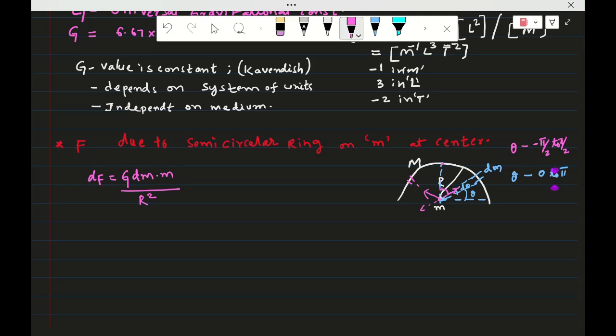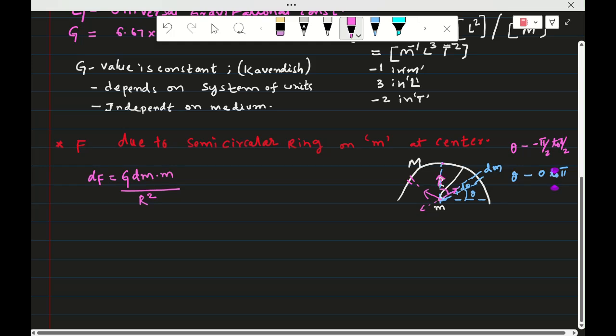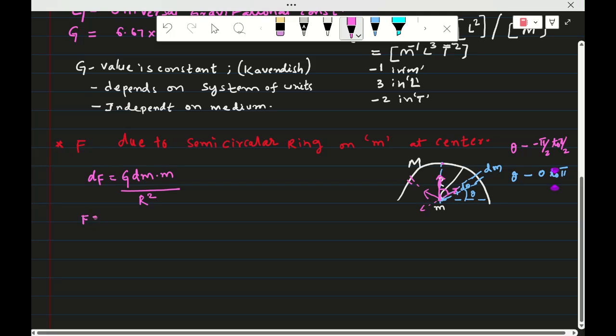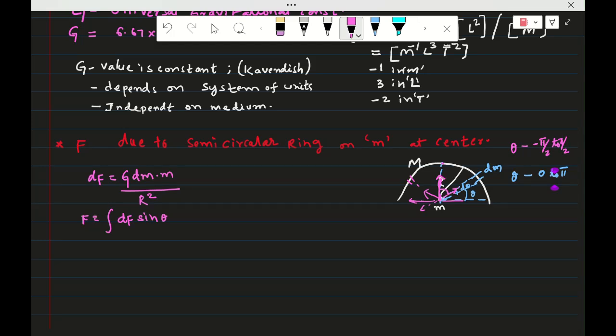So now the resultant force is always in one direction. The resultant of the force due to each element is in that direction. That means we have to integrate. The net force due to the semicircular ring is equal to the integral of dF sin theta, because due to the symmetry, the cos theta components cancel. Based on the theta value where I consider it, now substitute the dF value.